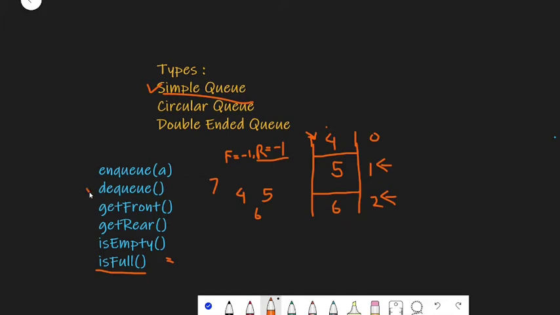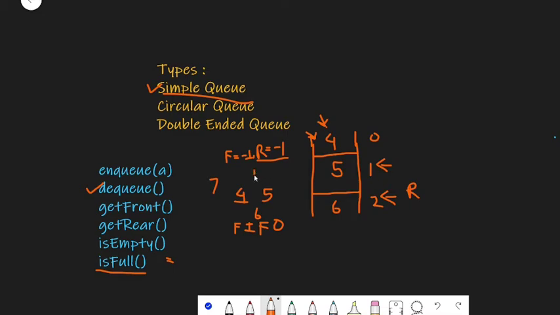So now let's perform the dequeue operation. Dequeue means popping the elements from the queue. Now we know that a queue follows the principle of FIFO, that is first in first out, right? And that means the element which is pushed into our queue first will be popped first. So we have pushed 4 into our queue at first, and hence this will be the one which is going to be popped. Now this time we are going to increment our front. Front is currently -1, right? And rear is over here.